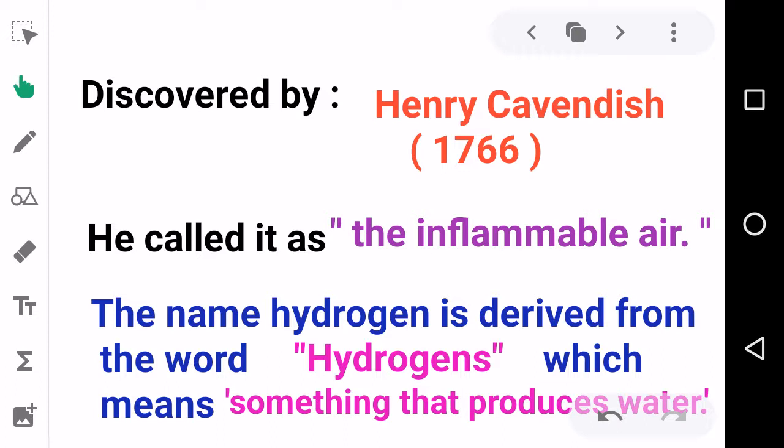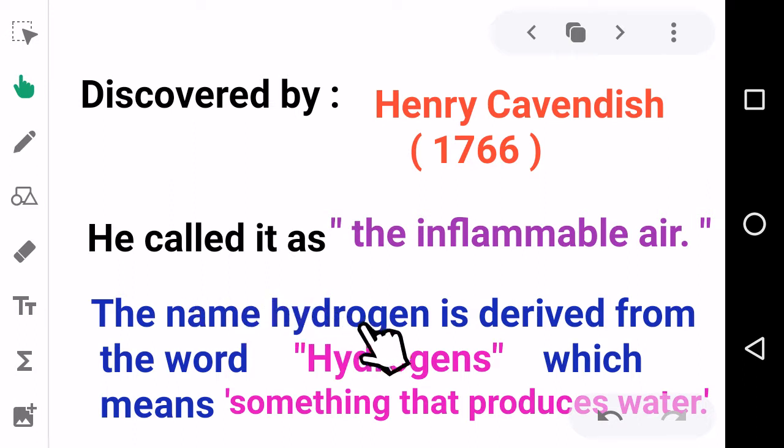Are you ready? It was discovered by Henry Cavendish in 1766. He called hydrogen the inflammable air.